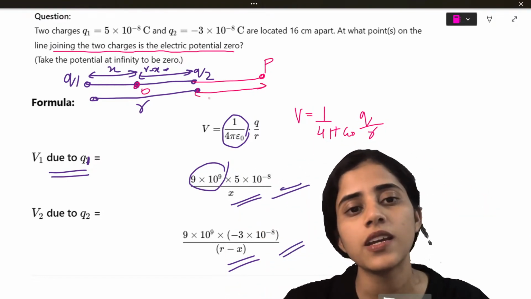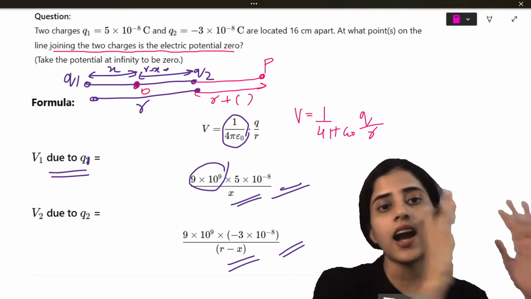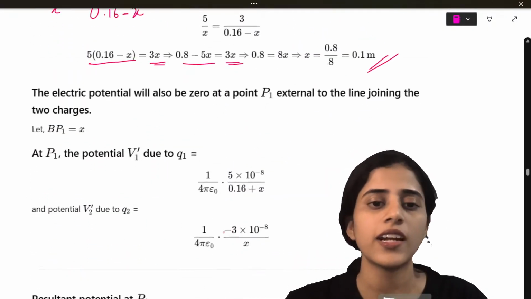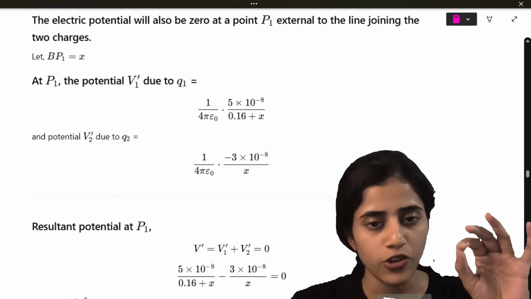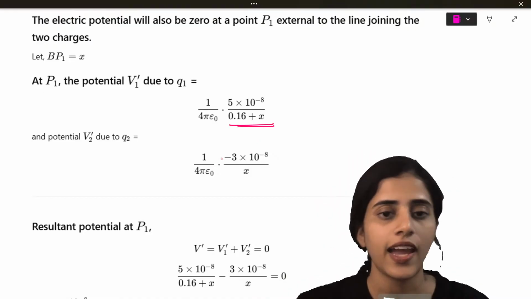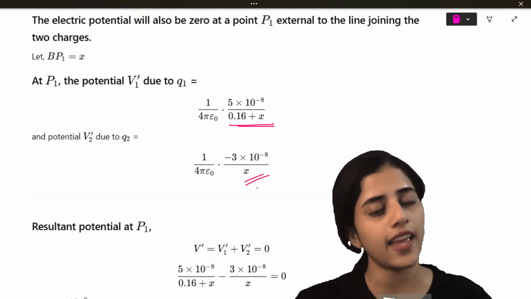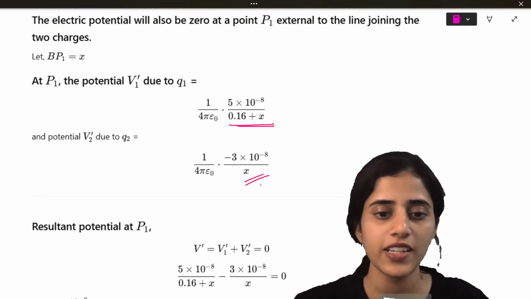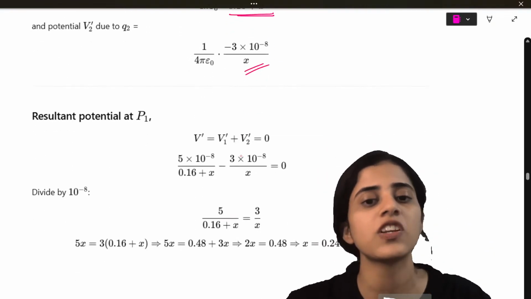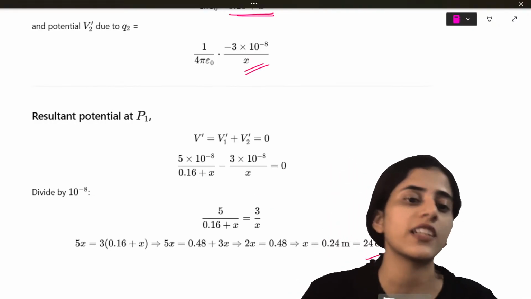So isn't it going to be r plus some value? P is going to be r plus some value, so I will take this as x itself. That is how you get 1 by 4 pi epsilon naught 5 into 10 raised to minus 8 by 0.16 plus x, and the other one will be 1 by 4 pi epsilon naught minus 3 into 10 raised to minus 8 by x. Is this fine? Again, you just add them to find the total potential. V dash is V1 plus V2. You take away all the unwanted terms, you add them, and you will get 24 centimeters.